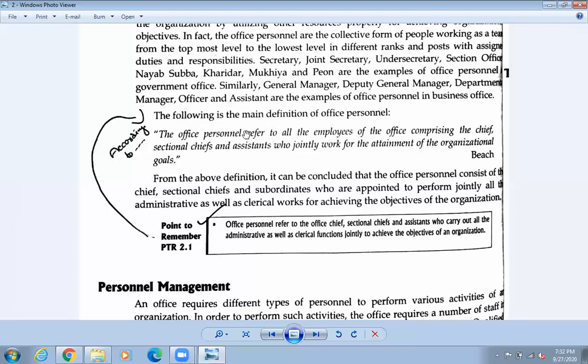So those who have a plan, okay, let me make this biscuit. So this is the plan maker. So they are the chief. Okay, the top level, they are the chief. Then what will they do? So they will say to the other things. Okay, so maybe he is the chief, he may be the sectional chief also.